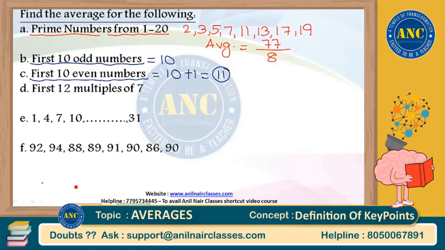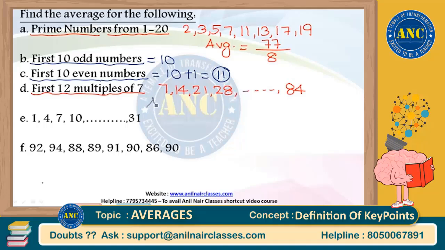Fourth question, average for first 12 multiples of 7. Now first 12 multiples of 7 average I need to find. First multiple of 7 is 7 into 1. Second multiple is 7 into 2. Third multiple is 7 into 3. Fourth multiple is 7 into 4. 12th multiple is 7 into 12. It is 84. Now, I don't know how to find the average. That means what I am trying to say here is, I did not write my entire series here. I did not complete the entire series. But still I can find the average so easily.